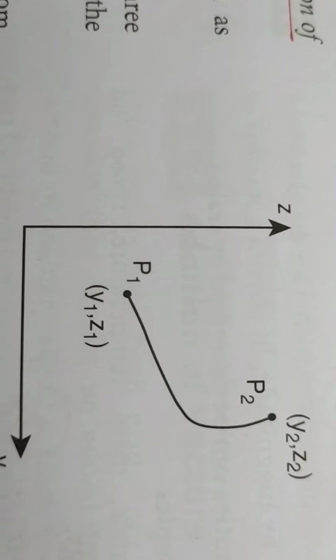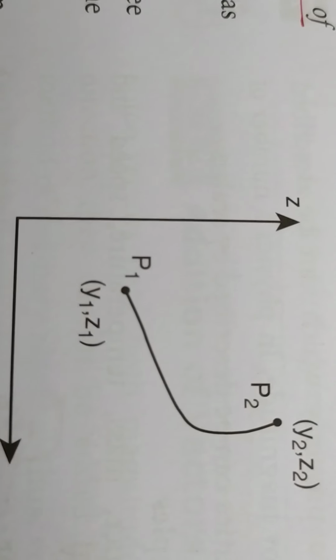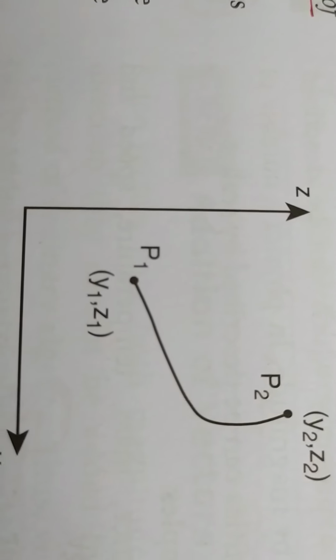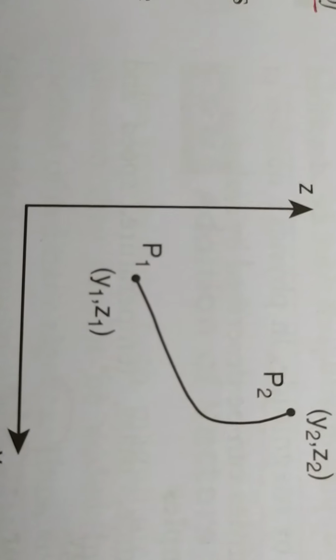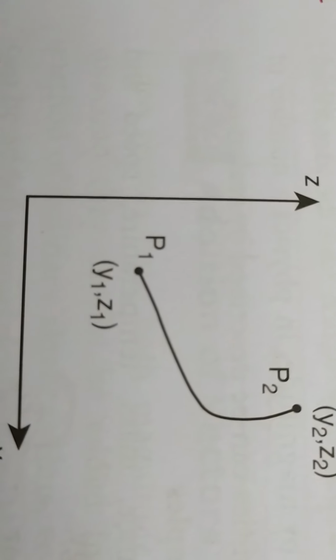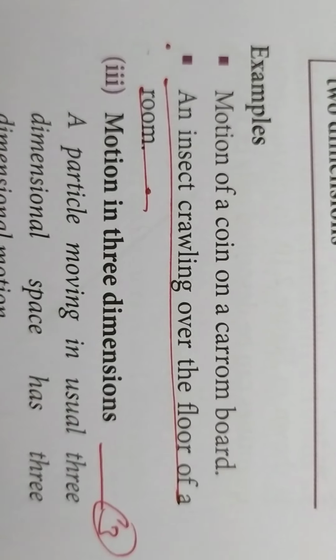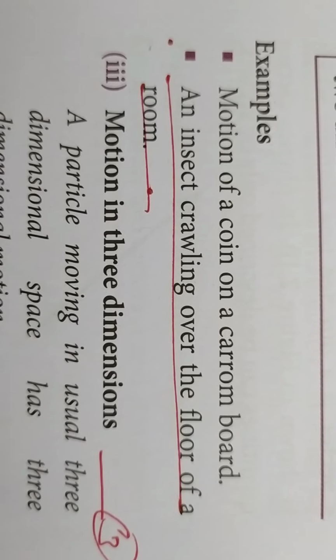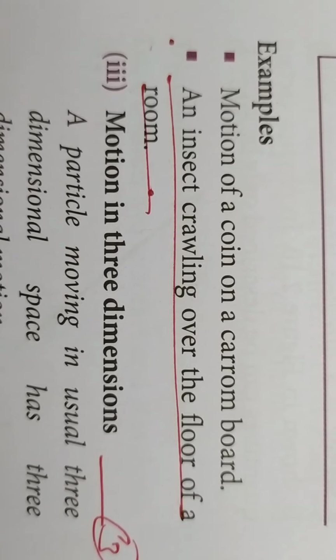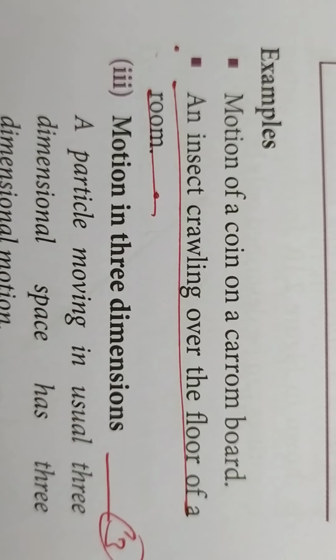Suppose you take the y, z plane and a particle is moving in the y, z plane. The coordinates will vary from y1, z1 to y2, z2. Such a motion is called 2-dimensional motion. Motion of a coin on a carom board, an insect crawling over the floor of a room. These are examples for 2-dimensional motion.